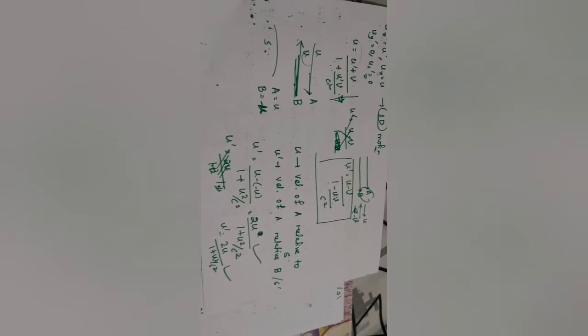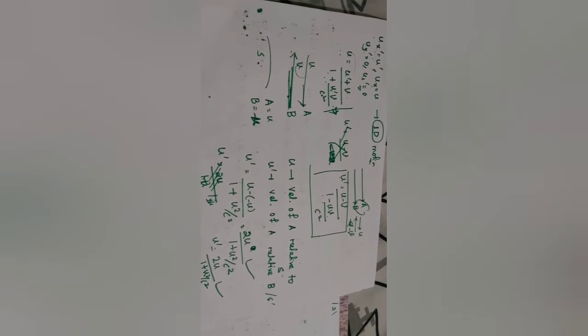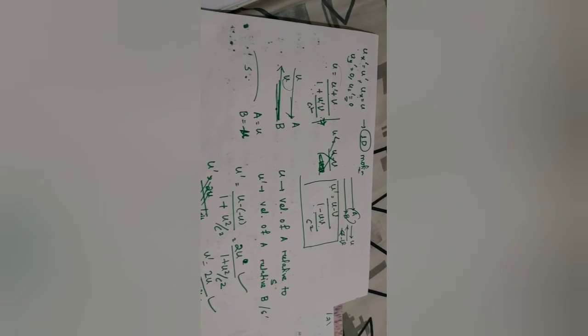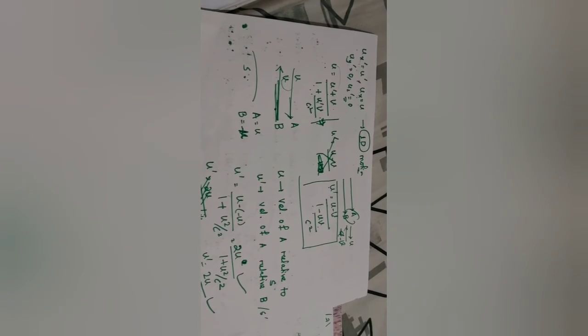This is the answer. There are also questions regarding two rockets or spaceships traveling in opposite directions. You will get such kind of questions.